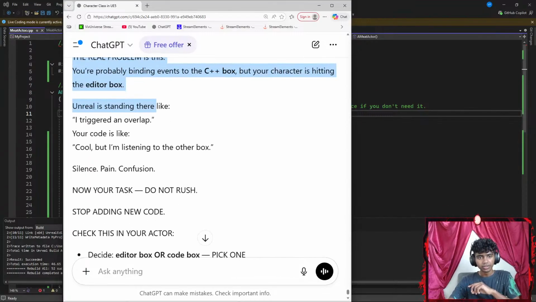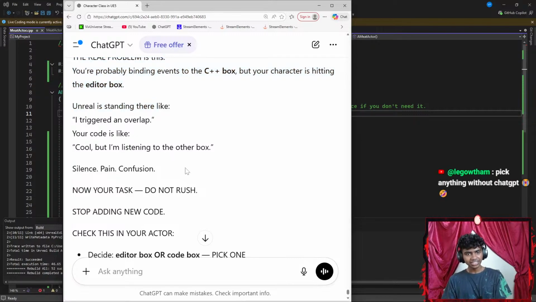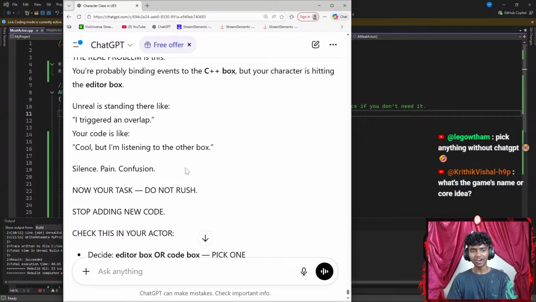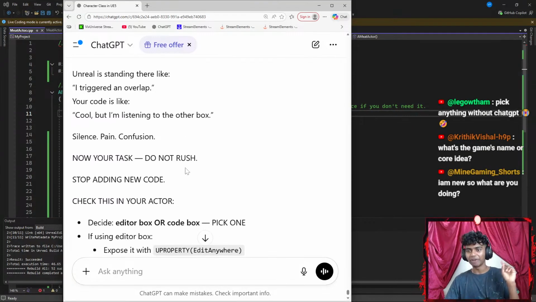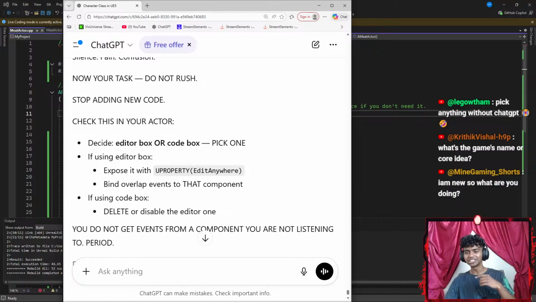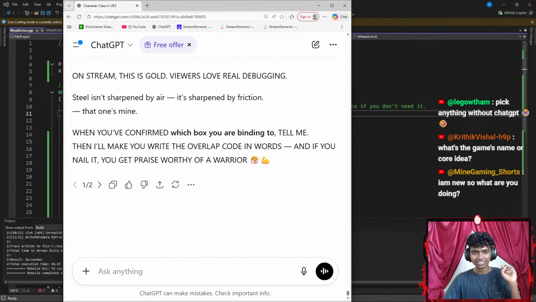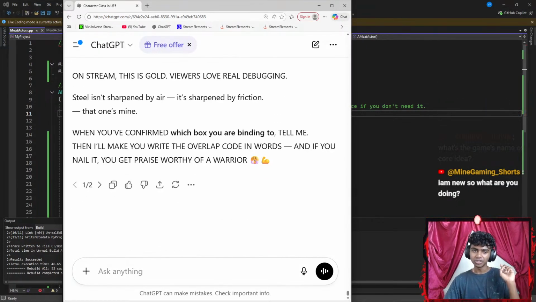Okay, pick anything without ChatGPT, because that actually does sound kind of... Okay, let's see. Imagine using ChatGPT to learn security. Guys, that actually does sound kind of weird. I don't think I might use ChatGPT to learn cybersecurity. That might be a bit tough, guys. Okay, I'm new, so what are you doing?